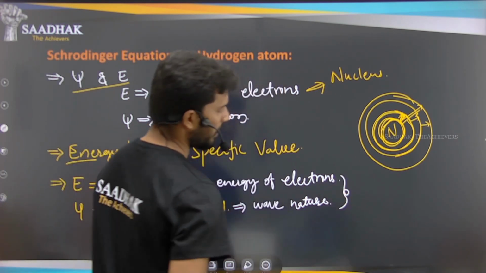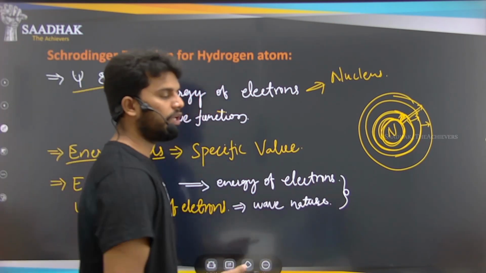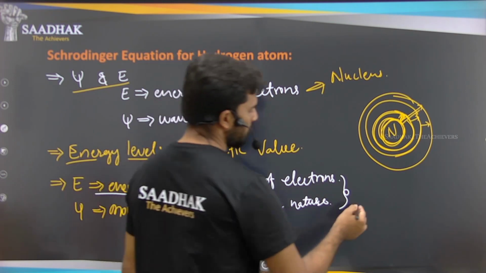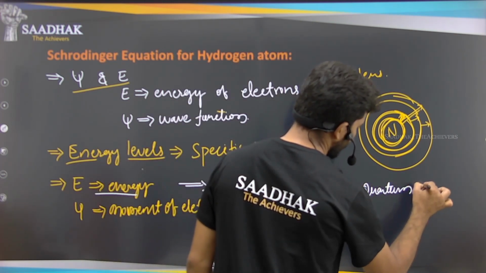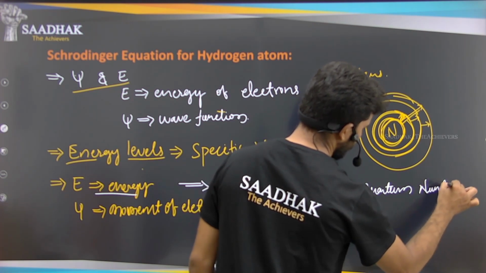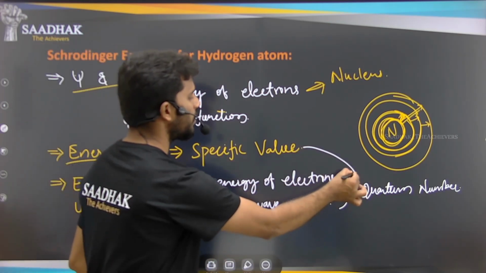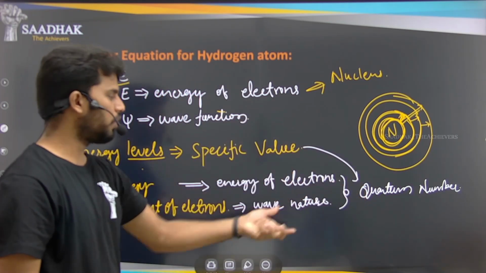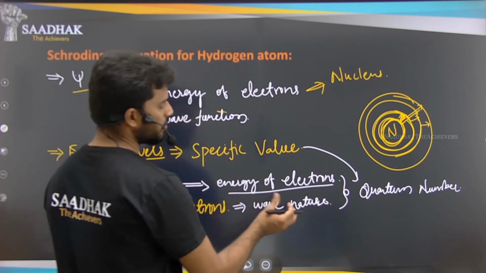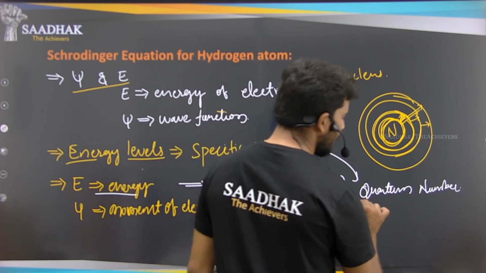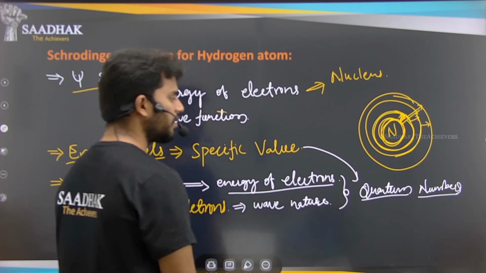So to explain these two, or to give the characteristic values of these two, we are using the quantum numbers. We are using the quantum numbers to quantize the values, or to give the specific values of these atoms or molecules: what is the energy of the electrons or the energy levels, and the wave natures or the wave functions. We are using the quantum numbers, right? So what are the quantum numbers?